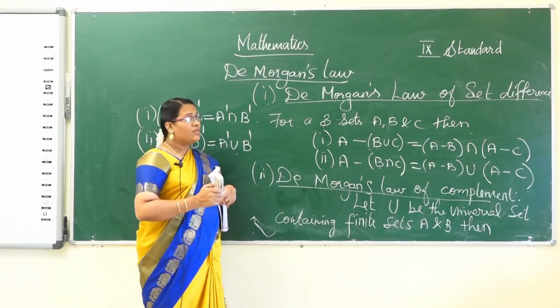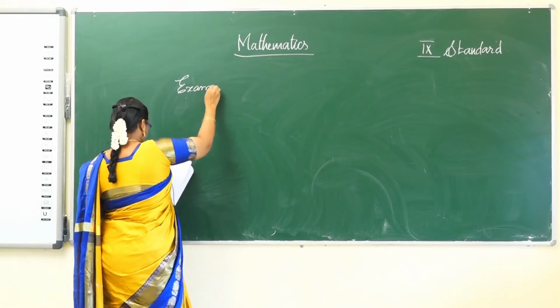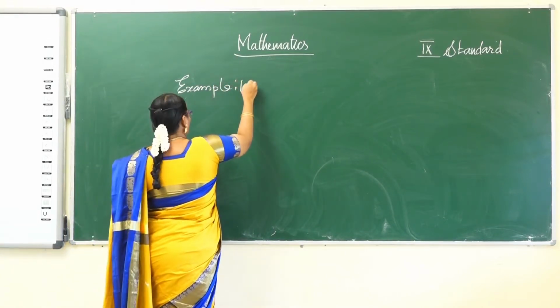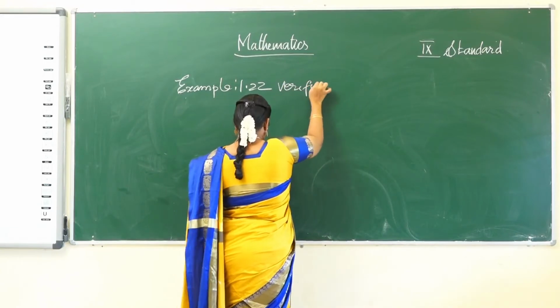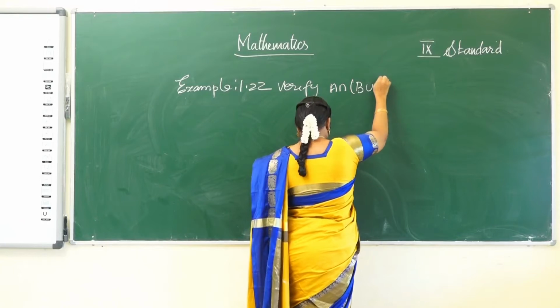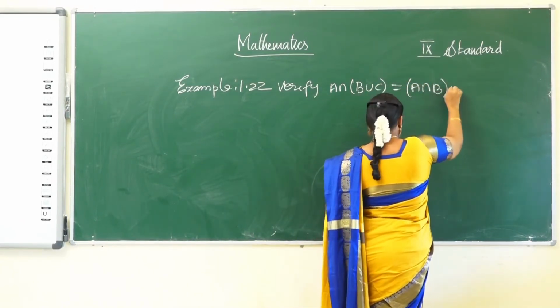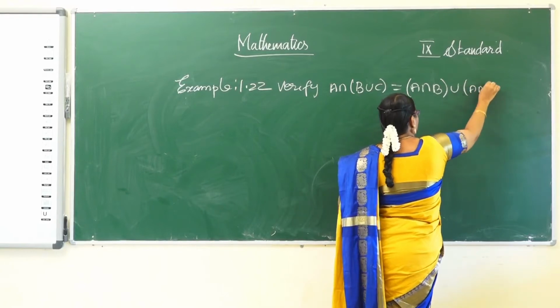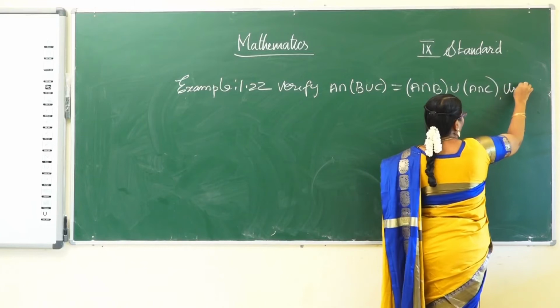Now see the examples. Example 1.22. Verify A intersection (B union C) is equal to (A intersection B) union (A intersection C) using Venn diagram.